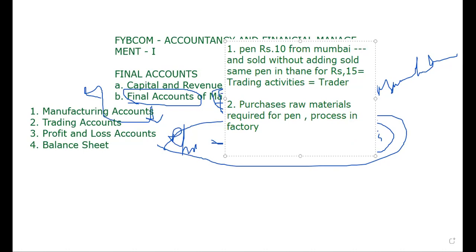After processing in the factory, the raw material is converted into finished goods, like complete paint.